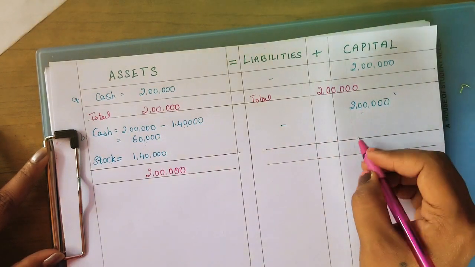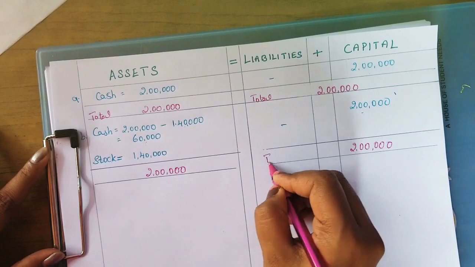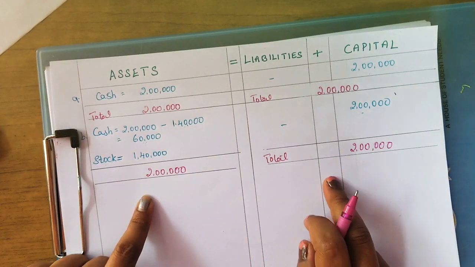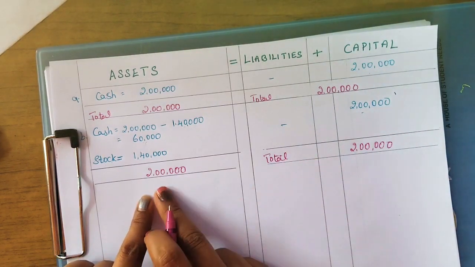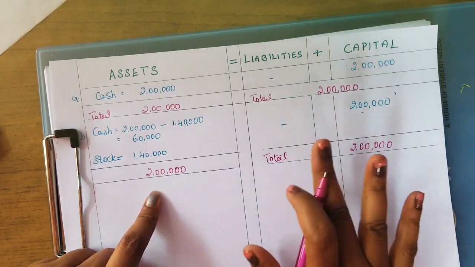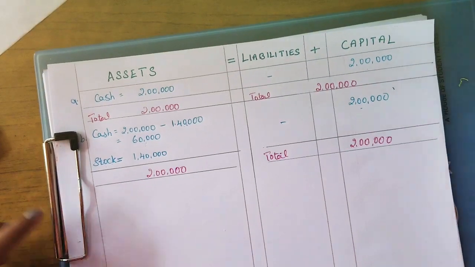And here, only 2 lakhs, so it is directly 2 lakhs total. So assets is obviously equal to the liabilities and the capital here. In the second transaction, this should tally. Understood? Assets should tally with the liabilities and the capital, this side. The total has to tally.